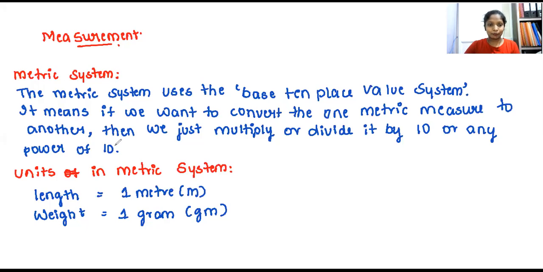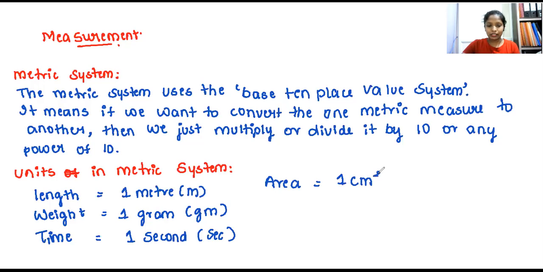It is the gram. And coming to the third one, the time. When I come to time, you can ask me, ma'am, there is a second, there is a minute, there is an hour. What do we have to do? First comes what? Seconds, right? So let us write 1 second, and it can be written in the short form as SEC. Okay. Next one is area. So what is area? Area can be written as 1 centimeter square or 1 meter square. So in centimeter also you can tell the area, even in meter also you can tell the area.